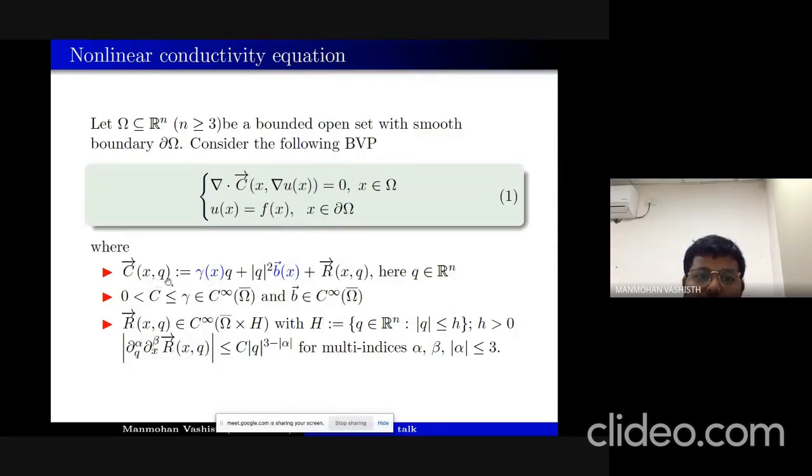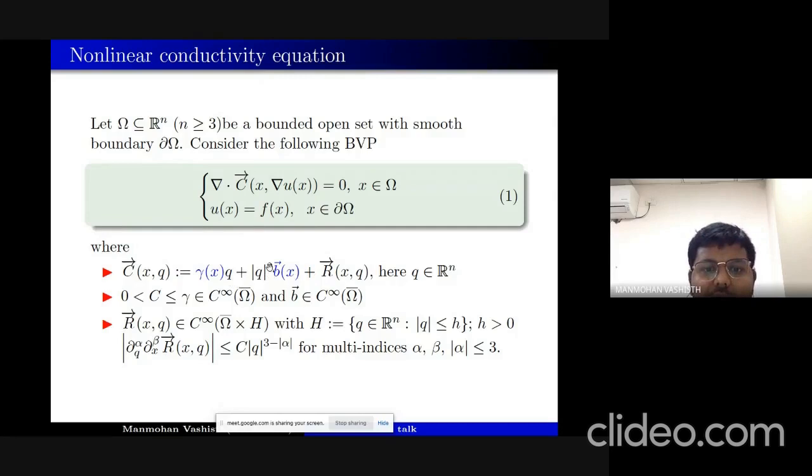Where this C is of this form: C equal to gamma(x) q plus |q|² b. This is the quadratic part, and plus there is a higher order nonlinearity. Here this q is in R^n. So if we don't have this b and these two terms, this is just the linear conductivity equation, what we saw in the first slide.